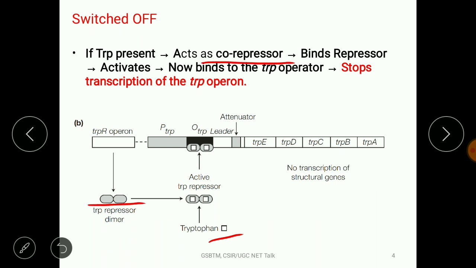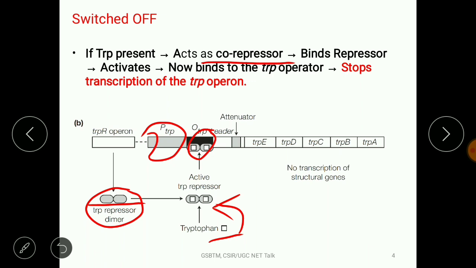This is the repressor, and this dimeric repressor is no doubt an inactive repressor. But as soon as the tryptophan binds at the dimeric repressor, this dimeric repressor becomes active. That means it now evolves a binding site or binding motif for the operator site. And when it binds to the operator site, it blocks the movement of the RNA polymerase.